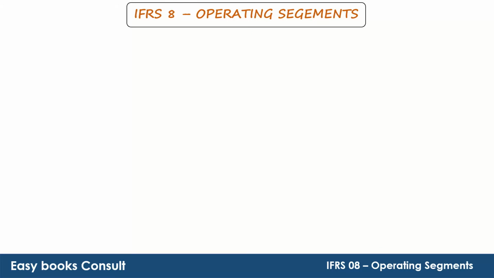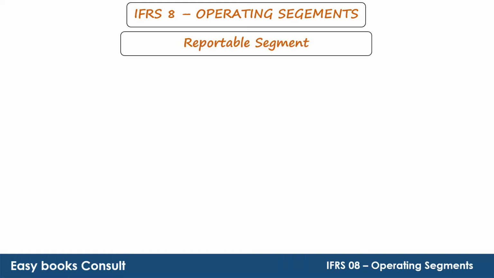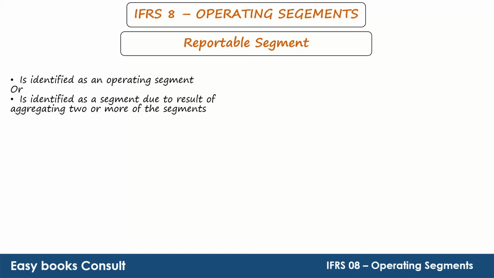Once the component is identified as an operating segment, it has to be determined whether it is a reportable segment or not. What are the criteria for a segment to be a reportable segment? It is identified as an operating segment, or as a segment resulting from aggregating two or more segments.